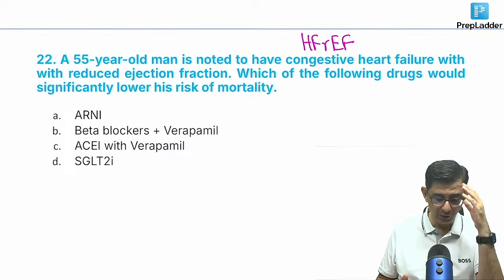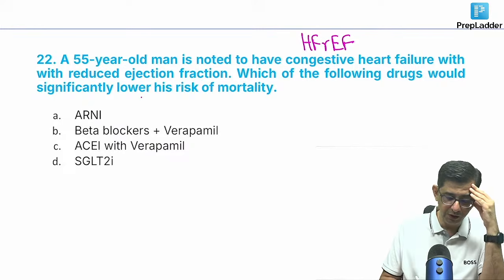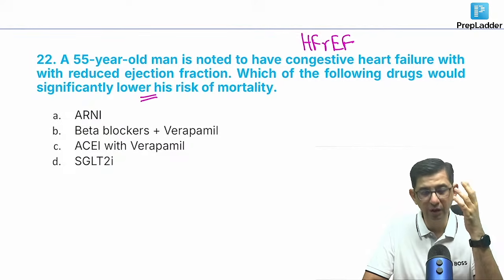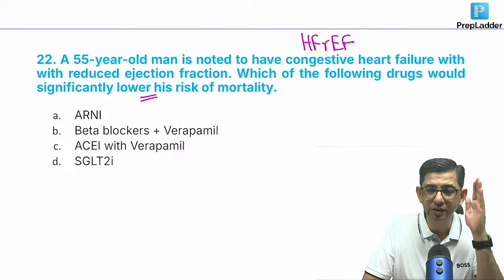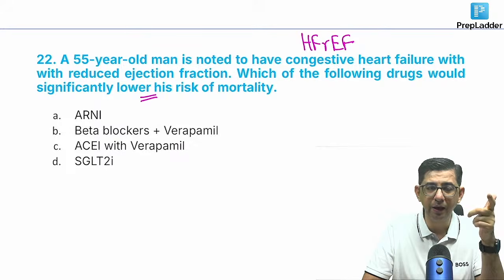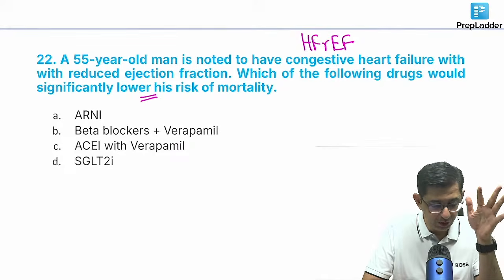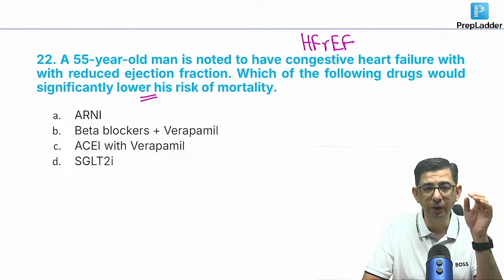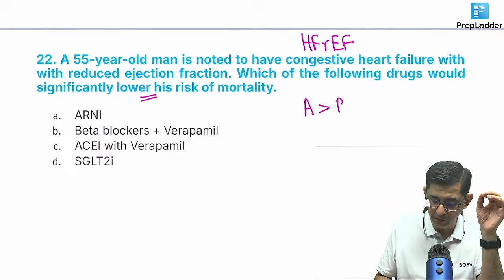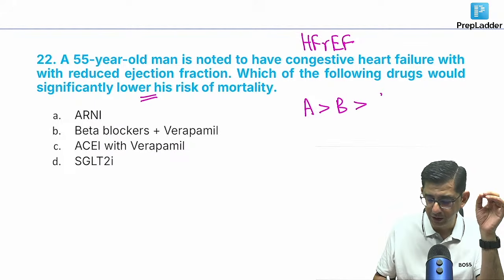Okay, guys, so he says which of the following drugs will significantly lower the mortality in this patient? SGLT2 inhibitor is also there and ARNI is also there. Guys, the gold standard in heart failure now is ARNI. It is A. First answer is ACE inhibitor. It is not SGLT2 inhibitor, guys. The major drug that reduces mortality is like this only. It is A, then it is B, then it is gonna be gliflozin.